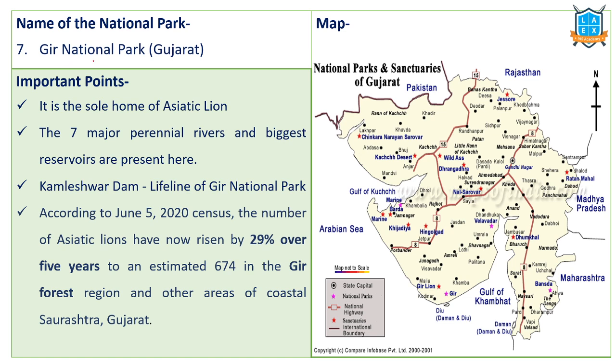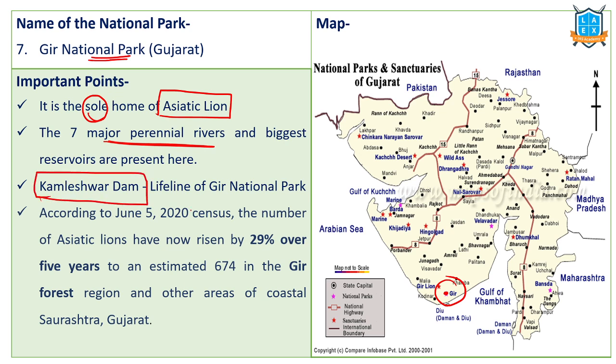Next one, Gir National Park. Very important. Gir National Park is home for Asiatic lions. It's considered the only home of Asiatic lions. There are 7 major perennial rivers that flow through this one. And Kamaleshwar Dam is the lifeline of Gir National Park. Kamaleshwar Dam. So surrounding this dam, this national park is located.